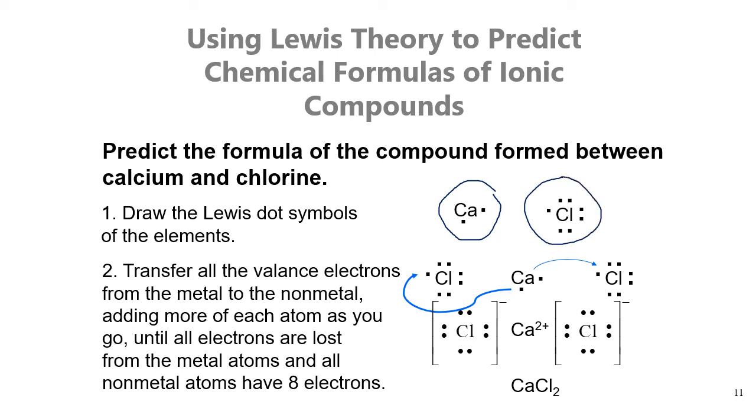Calcium has two dots, 1 and 2. Chlorine has 7. So in this case, calcium must transfer one valence electron to one atom of Cl, and the other to another atom of Cl, to become CaCl2, until all electrons are lost from the metal atoms and all nonmetal atoms have 8 electrons.